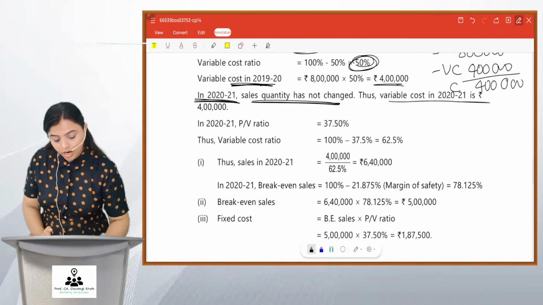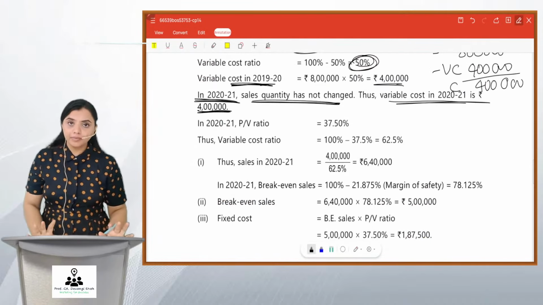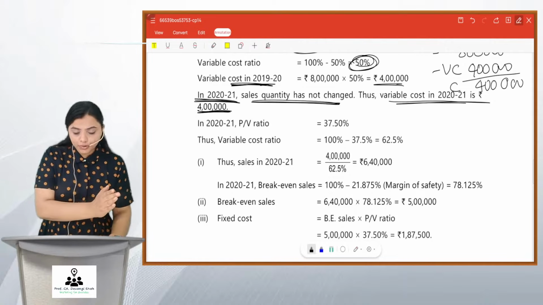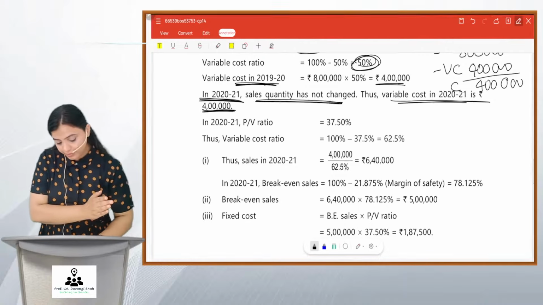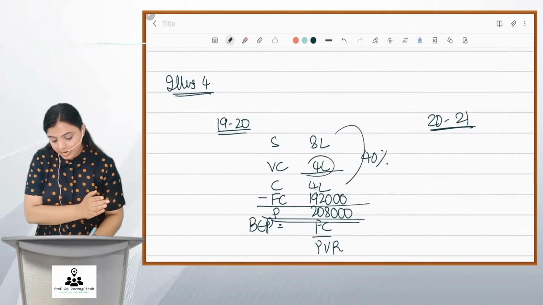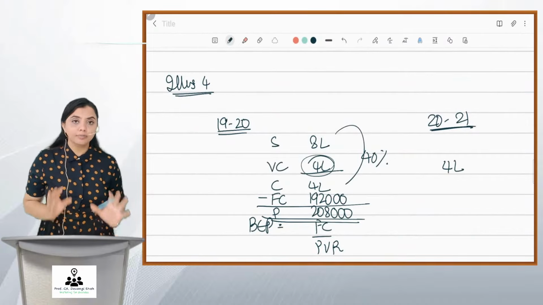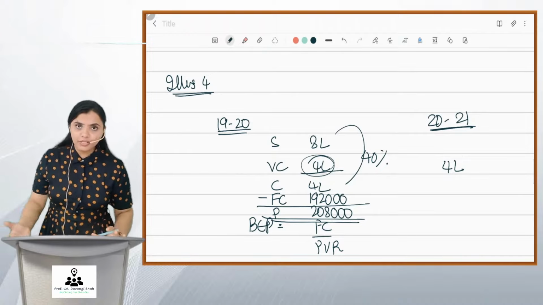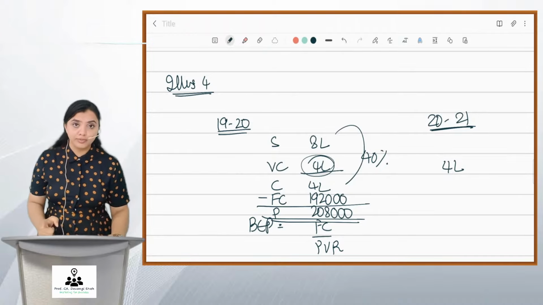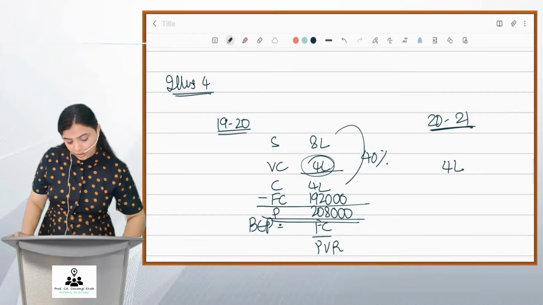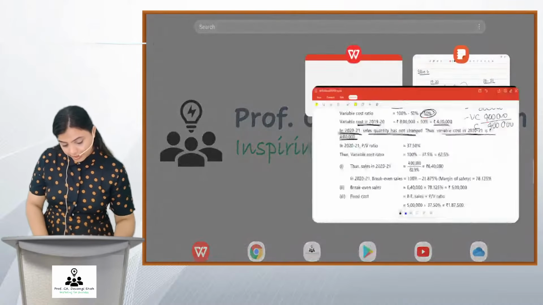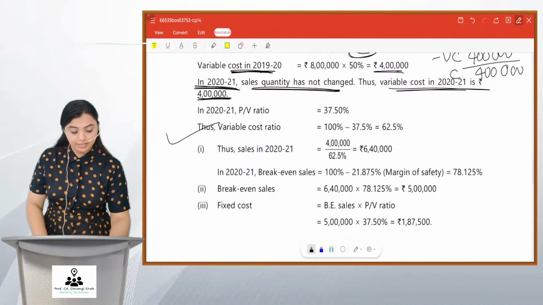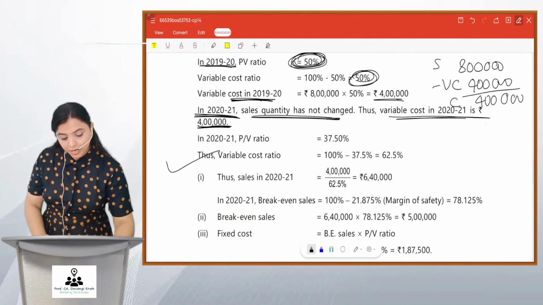Thus, the variable cost is still 4 lakhs. Okay. So 4 lakhs, which was the variable cost here, same continues to be the variable cost because the quantity has not changed. Okay. Selling price will change, but quantity has not changed, remember. The cost of making has not changed, friends. Further, got to know this. Variable cost is 4 lakhs.